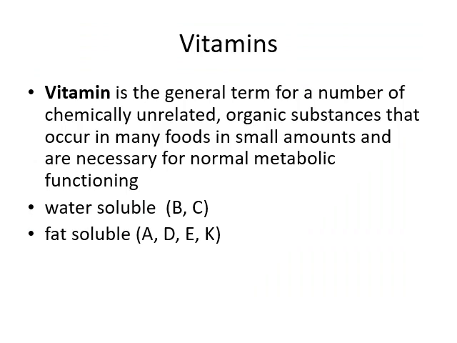Vitamins. Vitamins is a general term for a number of chemically unrelated organic substances that occur in many foods in small amounts and are necessary for normal metabolic function. Vitamins are of two types: water soluble and fat soluble. Water soluble are B and C, fat soluble A, D, E and K.